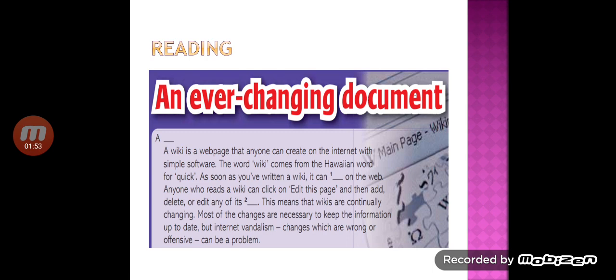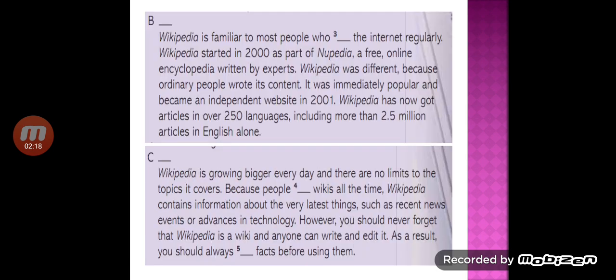Anyone who reads a wiki can click on Edit this page and then add, delete, or edit any of its content. This means that wikis are continually changing. Most of the changes are necessary to keep the information up to date, but internet vandalism, changes which are wrong or offensive, can be a problem.